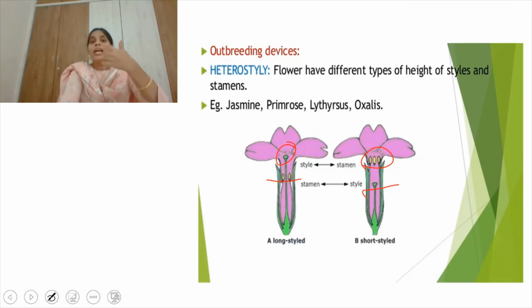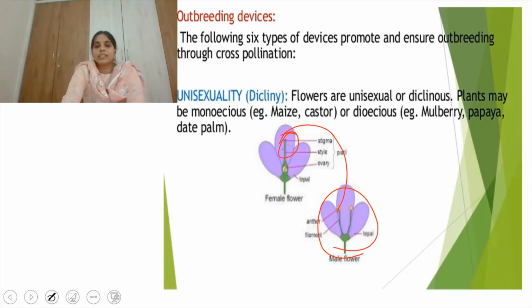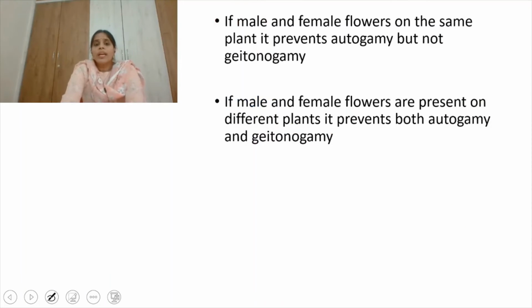The reason is, if the flower went for self-pollination every time, it would lead to inbreeding depression. In order to prevent this inbreeding depression, flowers adapt some devices to prevent self-pollination, which we call outbreeding devices.